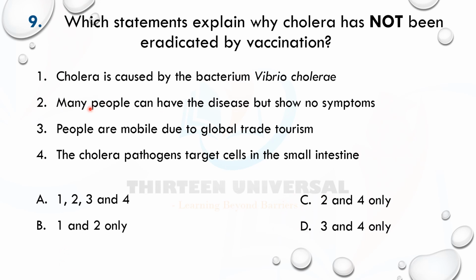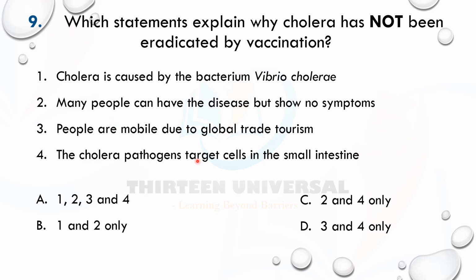Statement 2 says many people can have the disease but show no symptoms. No, if you have cholera, you will have severe diarrhea, a major symptom of it. So this is not part of it, so that means C is not going to be in the answer. I know my answer, but let's check them out. People are mobile due to global trade. Yeah, somebody carries it, they move from one place to another, and they contaminate water in the new place they are going to, and that creates epidemics, or spreads the cholera pathogen. Okay, so 3 is correct.